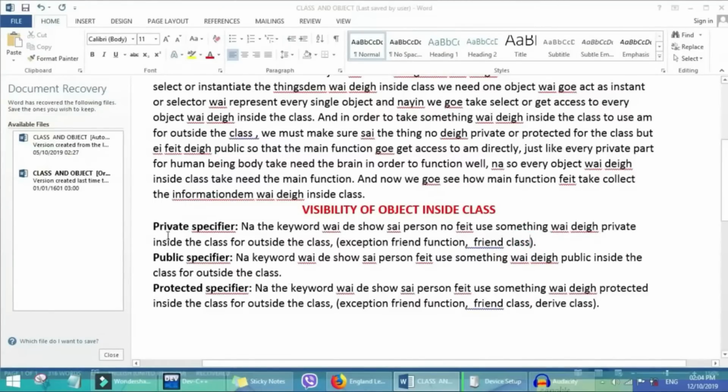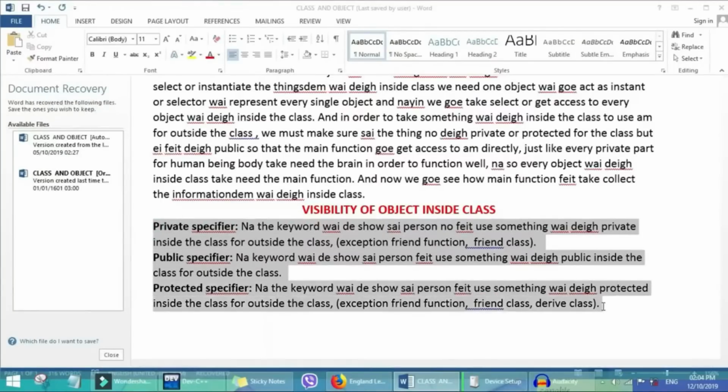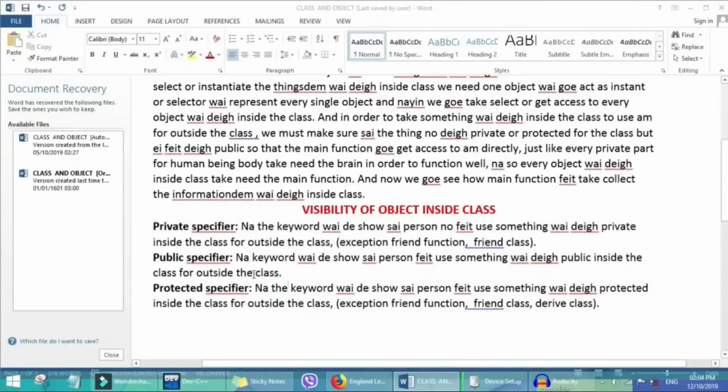And we must know that all the private, public and protected data members within these three specifiers are freely accessible inside the class. That is, all the functions inside the class can get access to data with any of these specifiers: private, public and protected.